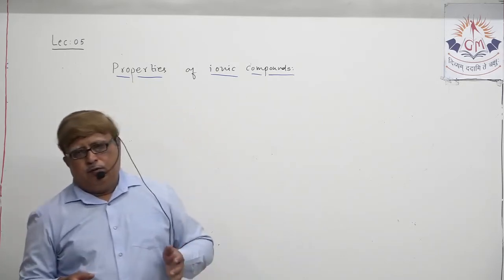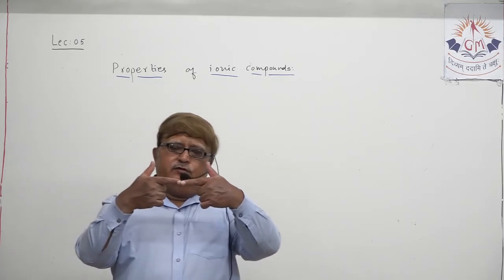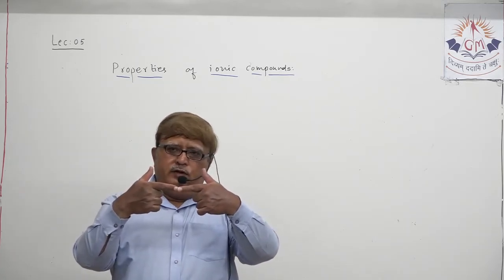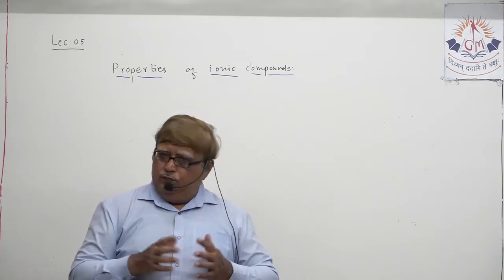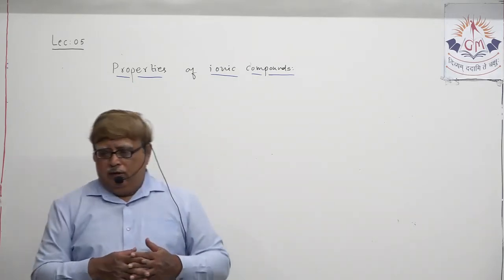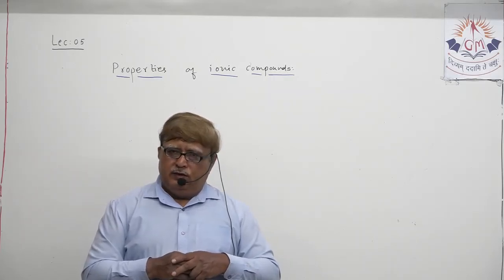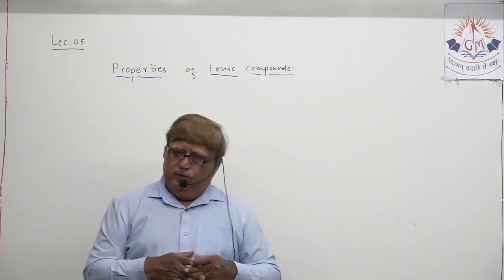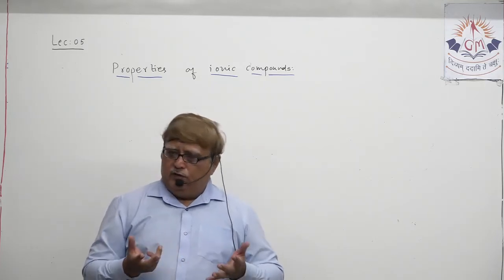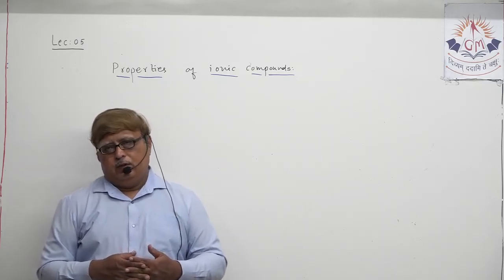And because they are formed by electrostatic attraction between the ions, they are brittle also. If force is applied, the oppositely charged ions, because of this electrostatic attraction, break. So that's why they are called crystalline solids also.